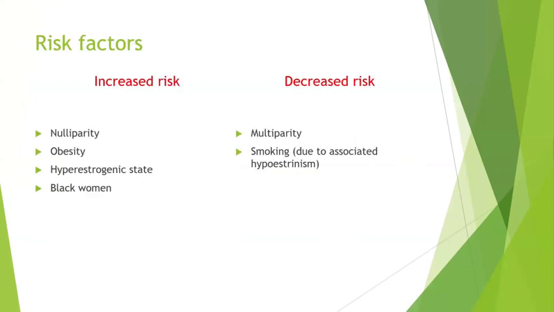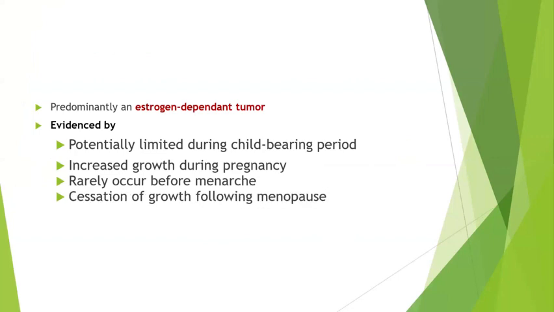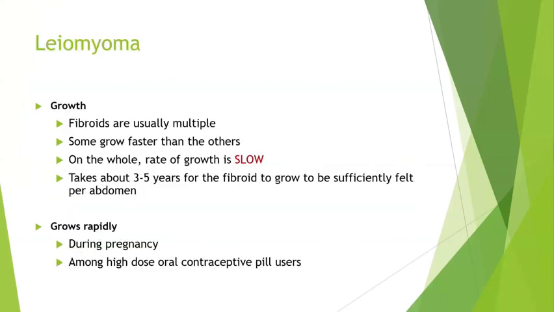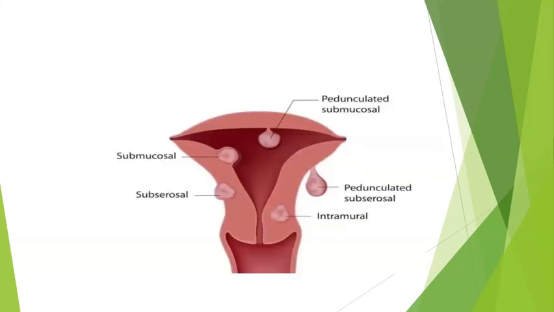And these leiomyomas are again an estrogen dependent tumor, and they will have a lot of degenerations. The most common degeneration will be hyalinization. Leiomyomas are grossly classified depending upon the site. Either they will present on the cervix, which is called a cervical leiomyoma, or within the body, it can be intramural, or it can be subserosal, or it can be submucosal.